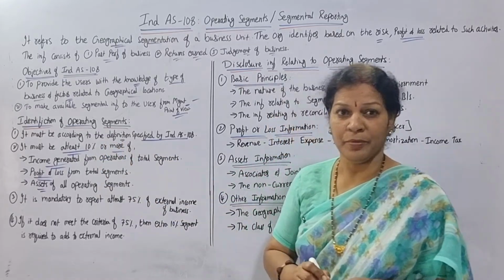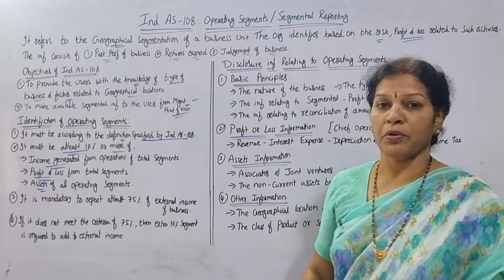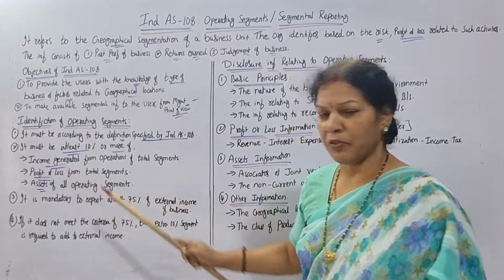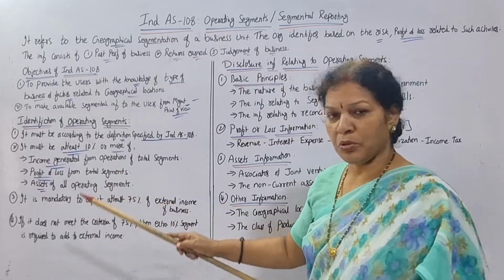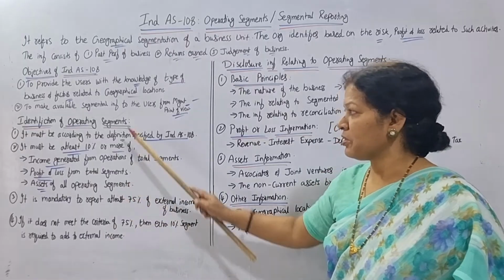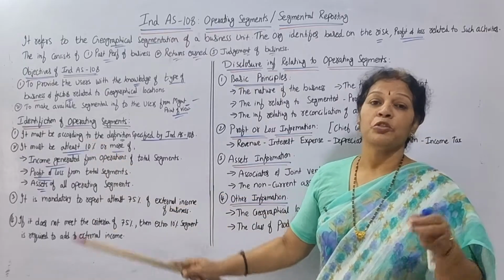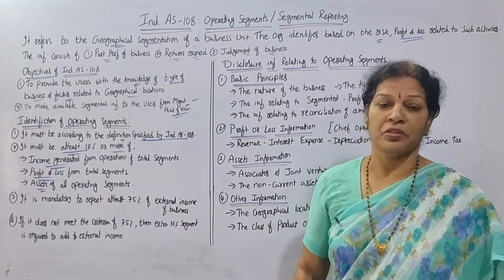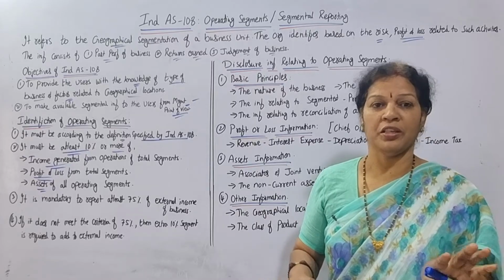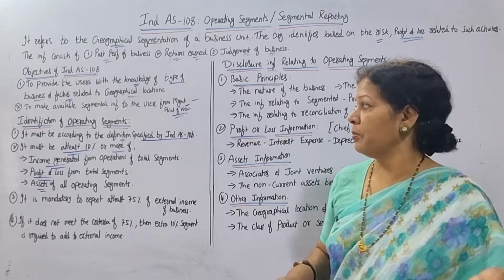Did you understand? Once again, it must be at least 10% or more of three things. One is income generated, second is profit or loss from the total segments, and third is assets from all the operating segments. These are the three points you have to remember. Any of these should cross at least 10% of the total organization income, profit or loss, or assets. It has to cross, and only then can we go for the segmentation.